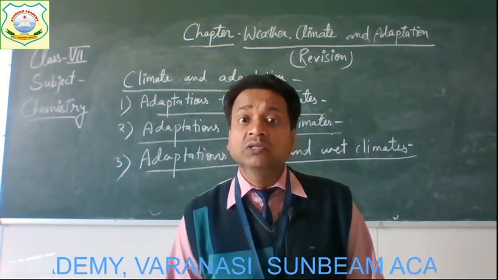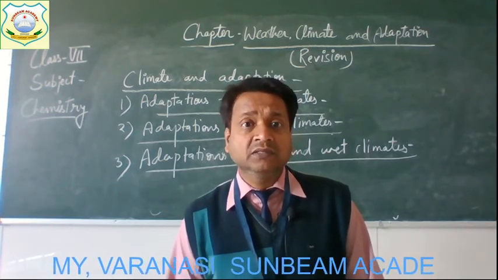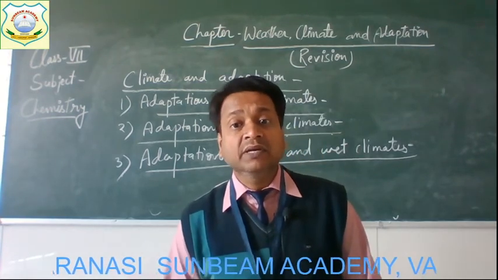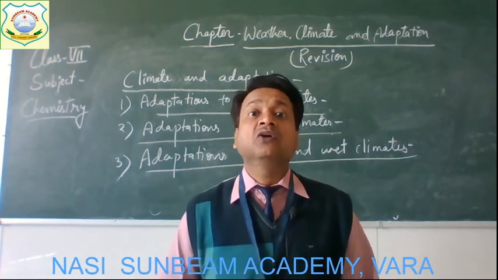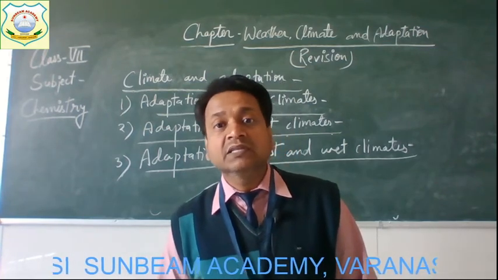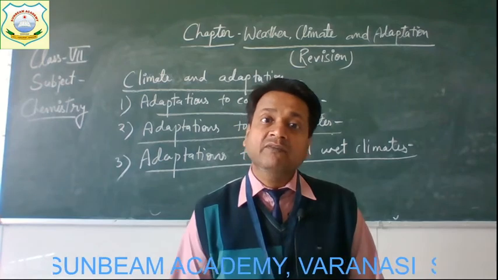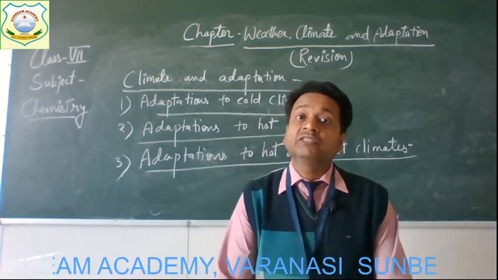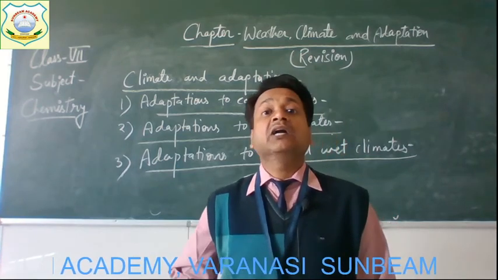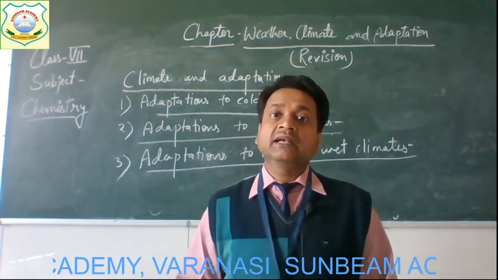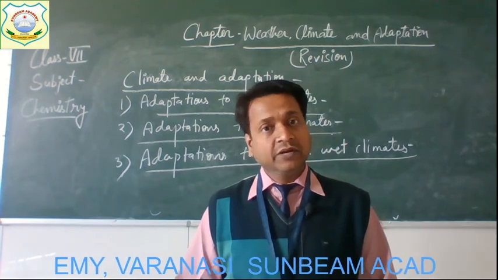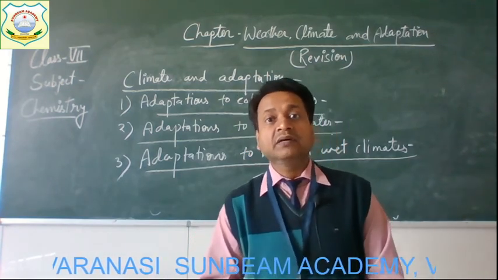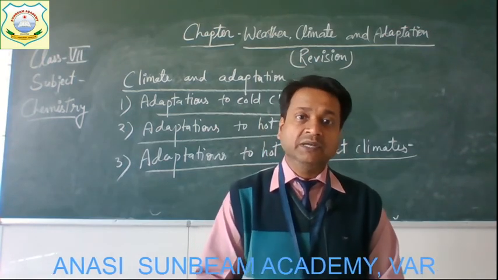So these are all the adaptations found in different kinds of animals of the tropical rainforest. They adapted well to survive in such areas or in such a type of climate. Alright. So you can say that the animals found in different climates adapted to live in that kind of climate. Okay, so this one is all about the revision of the chapter weather, climate, and adaptation.